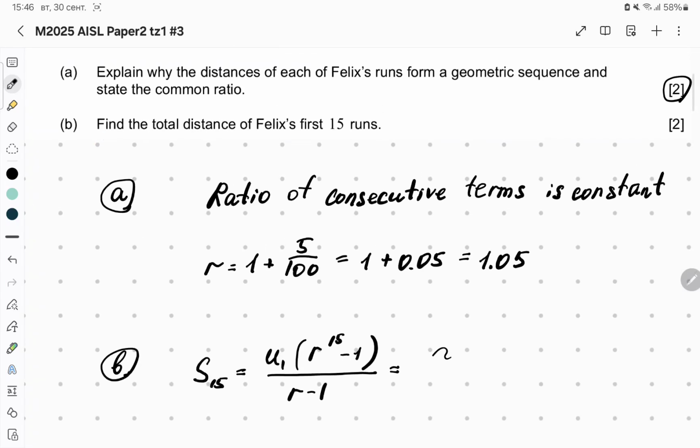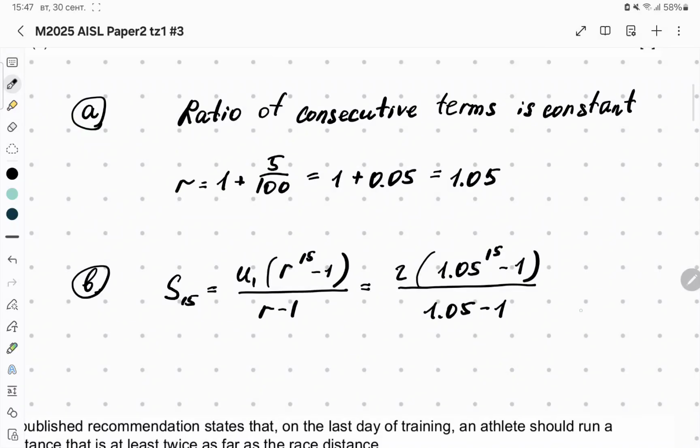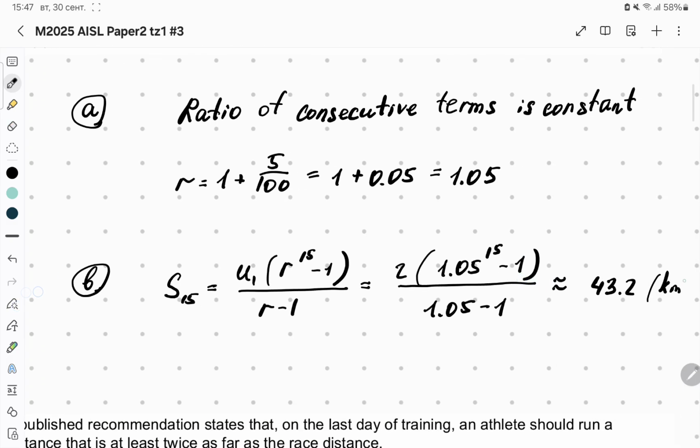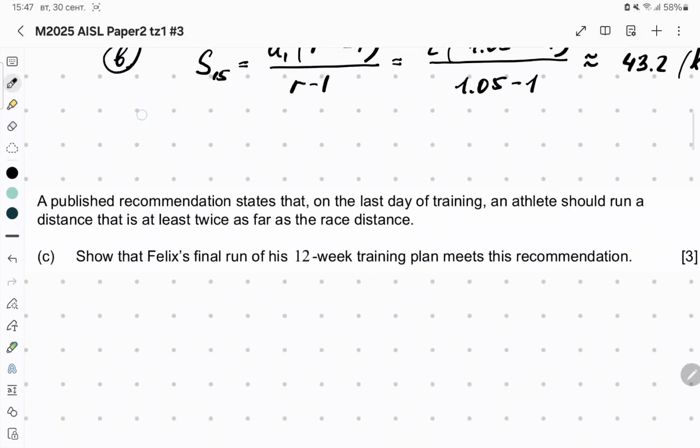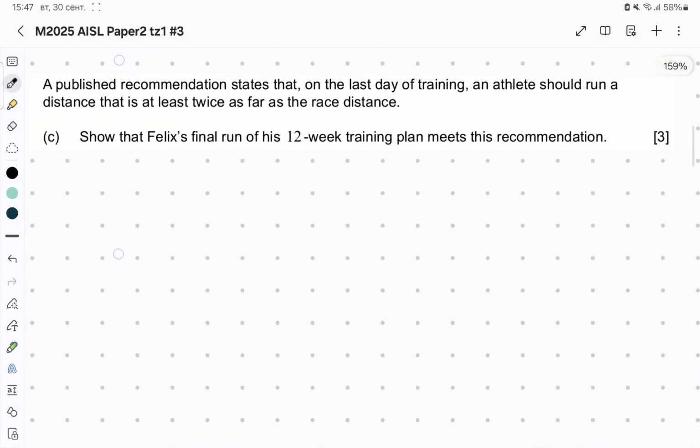And the ratio is obtained in the previous step: 1.05 to the power 15 minus 1, divided by this. And now let's calculate. After calculation we will get that the value is 43.2 kilometers to 3 significant figures. Okay, so part B is done. Now let's turn to the next part.